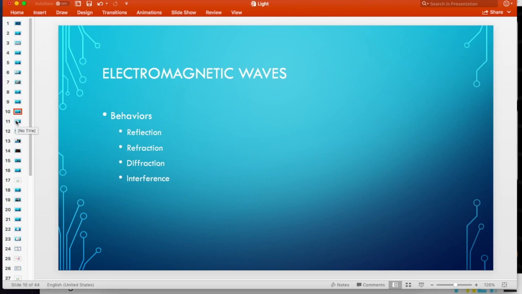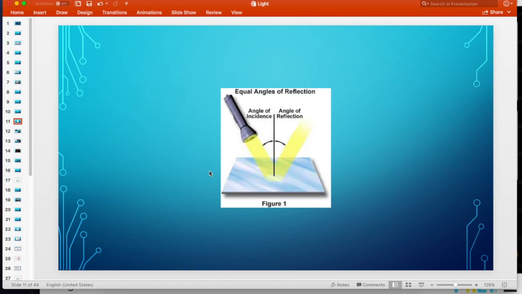Remember, reflection is the idea that waves can bounce off of other objects. We all know this, right? If light could not bounce off of things, none of us could see. You wouldn't be able to see your beautiful glowing face in the mirror. Light can reflect, right?